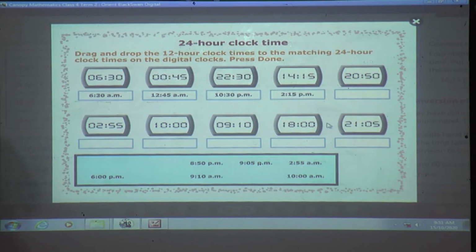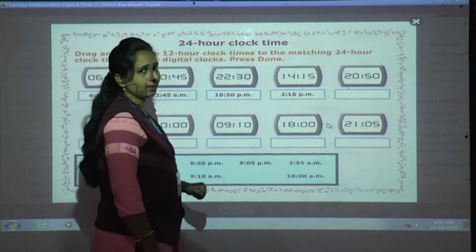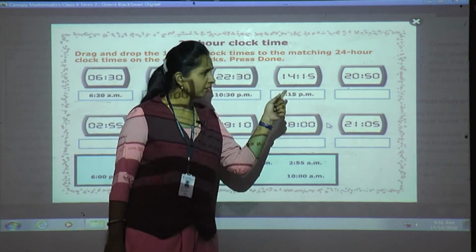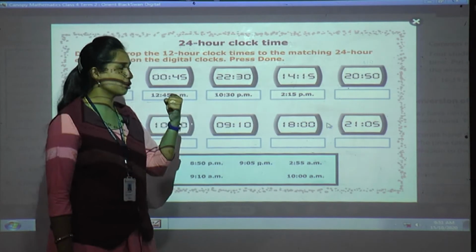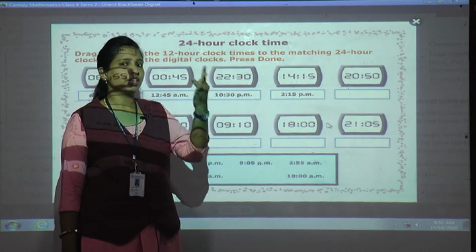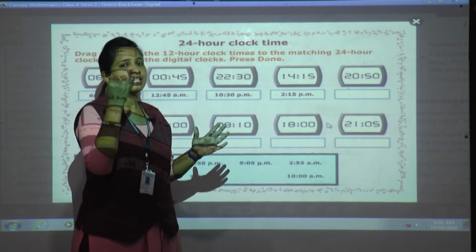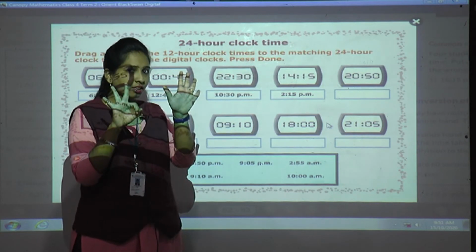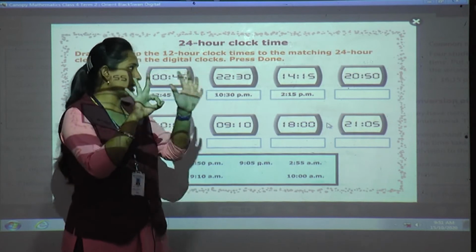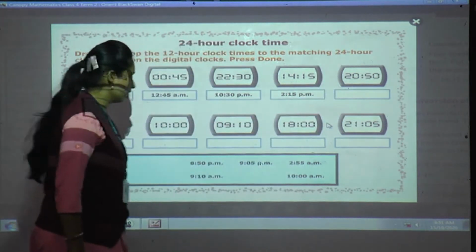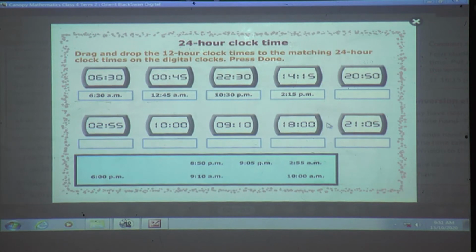Now 20:50 hours. Now see, it's 20. So start counting after 12 till 20 comes. 12, after that 13, 14, 15, 16, 17, 18, 19, 20. How many? Yes, it's 8 o'clock. 8:50. See whether that option is there. 8:50. Yes, it is there. I'll drag this. Okay, next 2:55. See, 2:55 as it is we have to give.